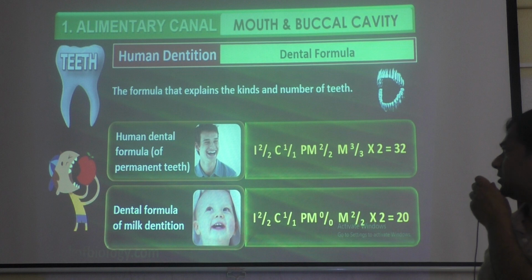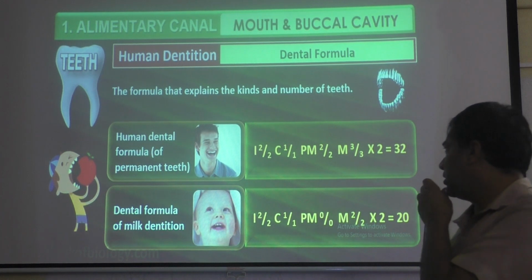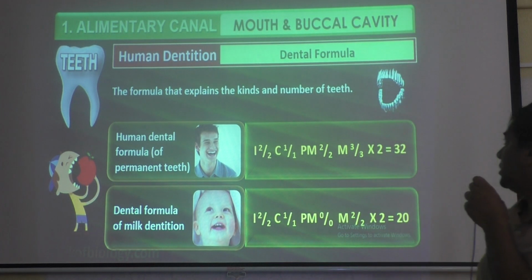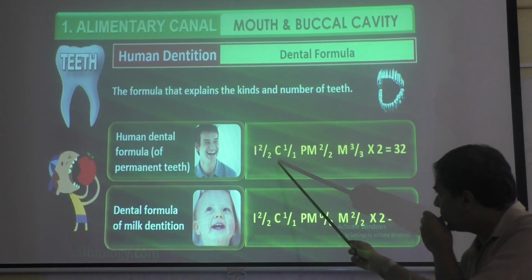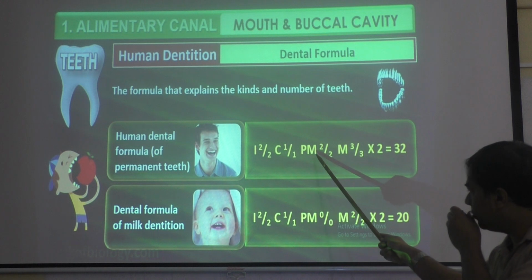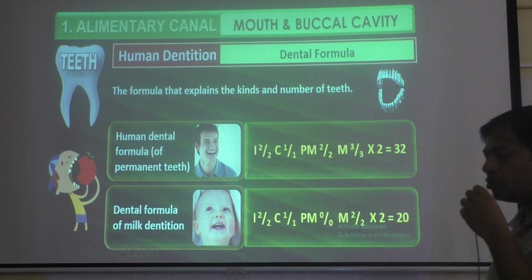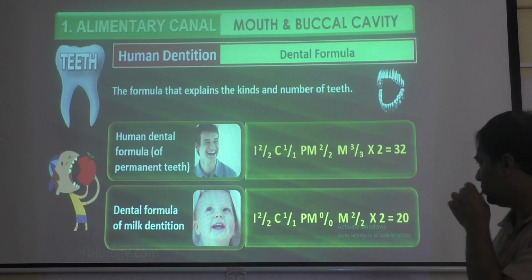I'm talking about one side, the upper side. Incisors 4, canines 2, premolars 4, molars 3. Into 2, then 32.